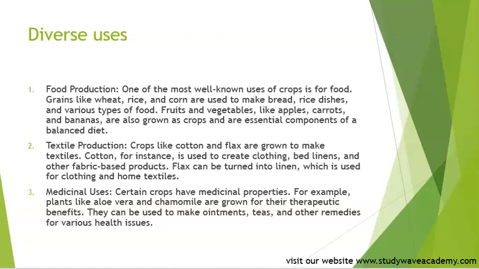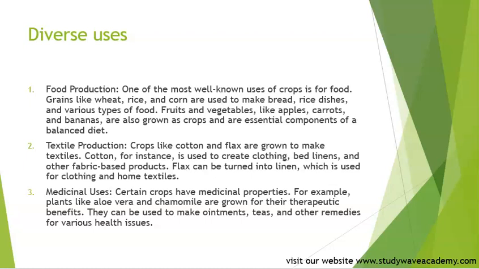Textile production. Crops like cotton and flax are grown to make textiles. Cotton, for instance, is used to create clothing, bedlinen, or other fabric-based products.